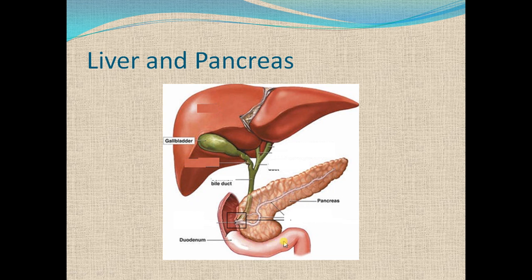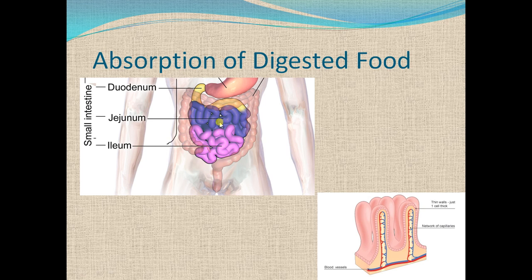Now the food enters into the next part of the small intestine that is called jejunum, and in the jejunum further digestive juices are present that complete the digestion of the food. Finally, the digestion of the food is complete and it enters into the last part of the small intestine. Inside the last part of the small intestine, there are a lot of finger-like projections, and these are called villi. Singular is villus.